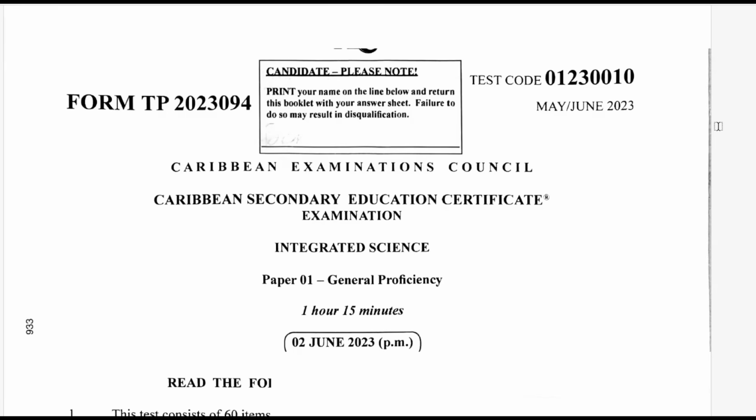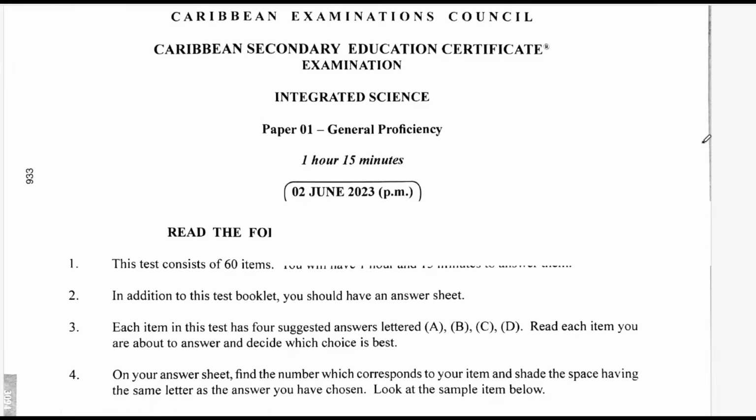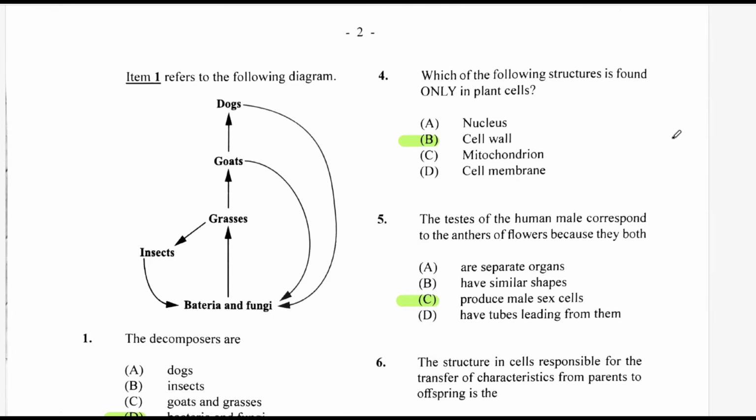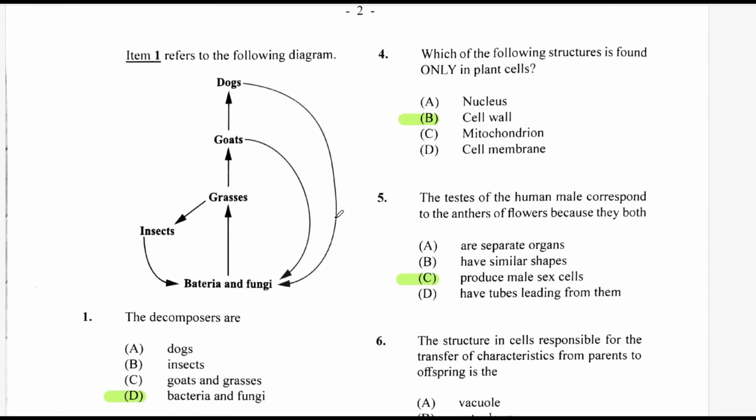This is a look at the June 2023 paper 1 for integrated science. We begin with question 1, which refers to the following diagram. We have a little food web here, a very small one. The decomposers are the bacteria and the fungi.